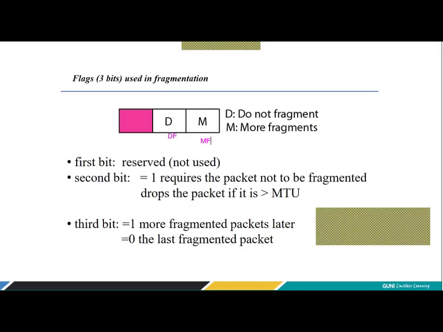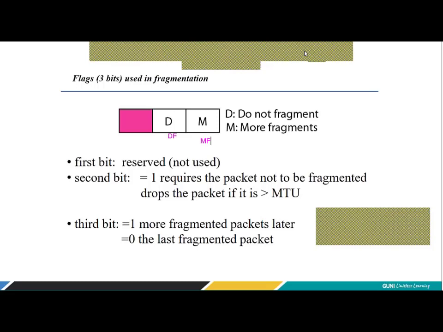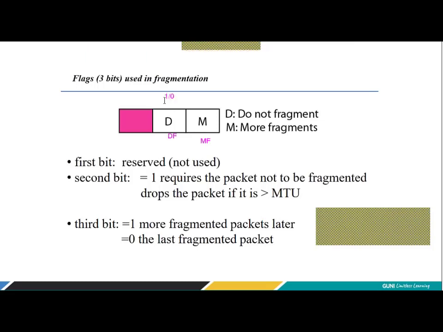Now see, when the flag is 1 bit, what are the possible values? Either it could be 1 or it could be 0. Yes or no? Now the question is, who will set the value of DF? The value of DF is set by a source.